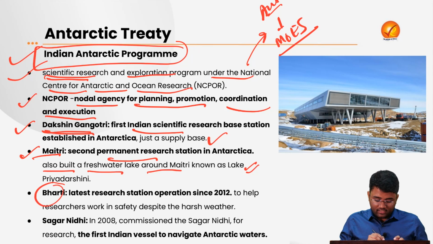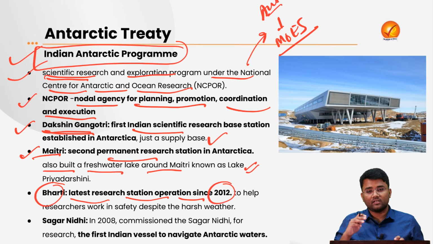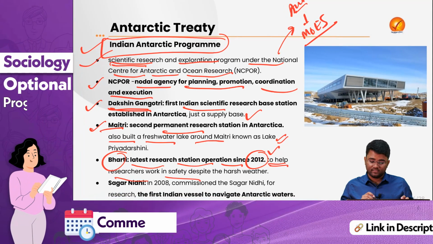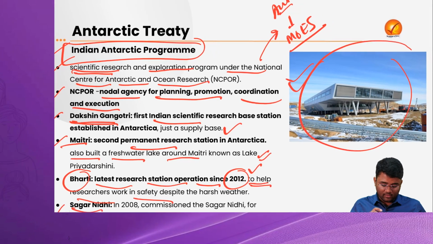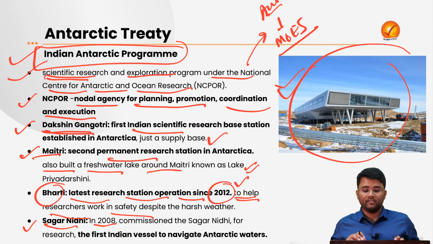Then the third is the Bharati station, which is the latest research station, and it commenced operation in the year 2012. Its main aim is to help researchers work in safety despite the harsh weather in the Antarctic region. In this picture you can see the Bharati research station in the Antarctica. Then there was Mission Sagar Nidhi, commissioned in 2008, an Indian vessel that will navigate the Antarctic waters.